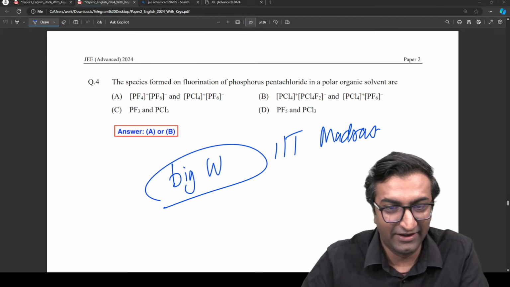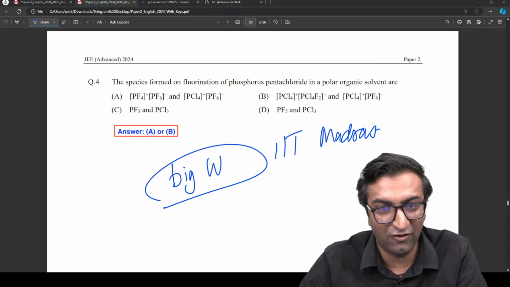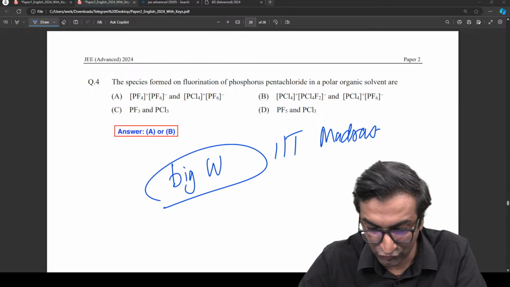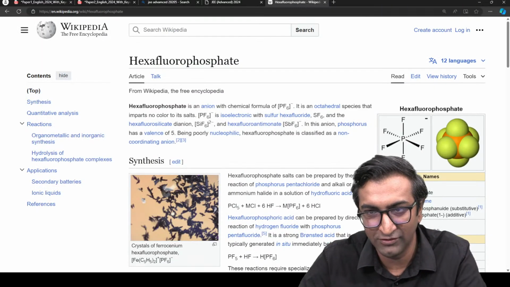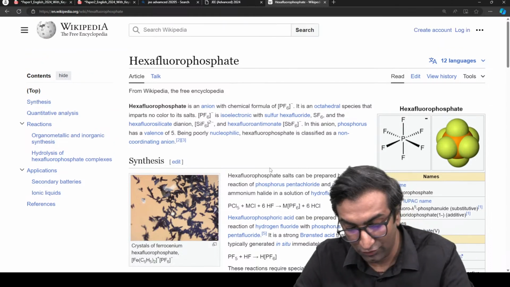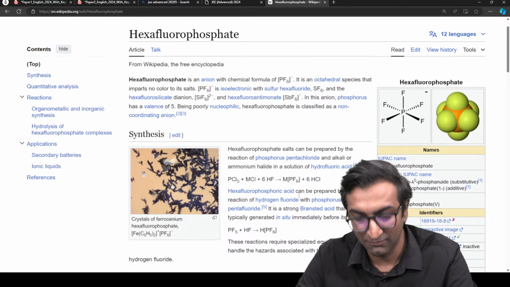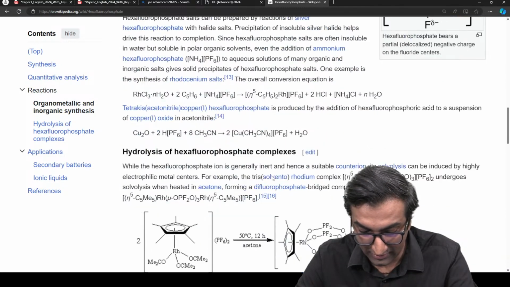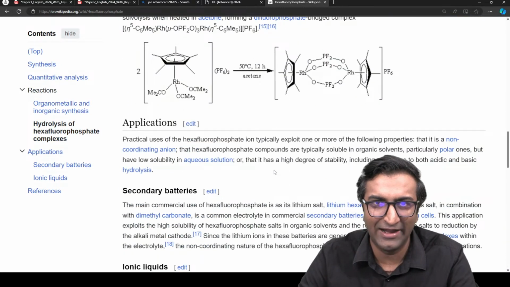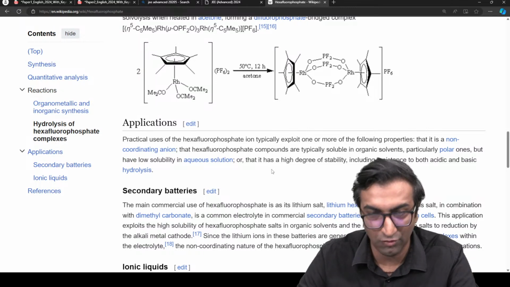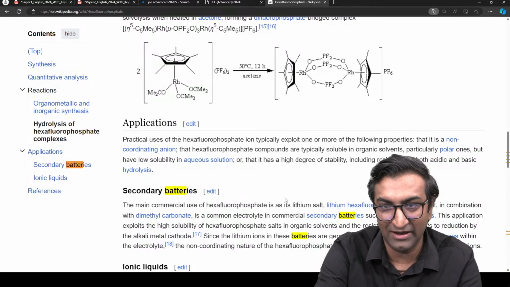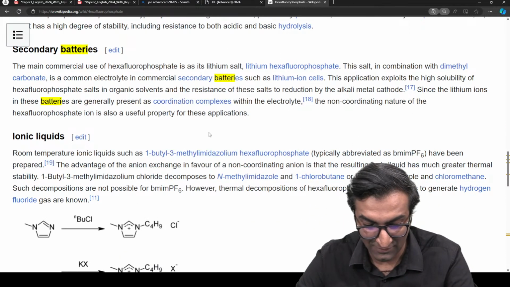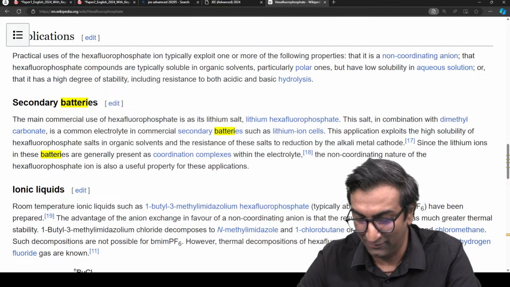Okay, yeah, great. Here, let me show you the Wikipedia of PF6 minus, okay? I like the community so much, right? You have such amazing students. And I'm not just saying this just to butter you up. Hexafluorophosphate, right? Here is PF6 minus. I'm pretty sure there's some prof in IIT Madras or at some IITs or IISc जो batteries पे काम कर रहा है. इसलिए उनको इसके बारे में इतना मालूम है. It's used in lithium ion batteries. ठीक है, सेकेंडरी बैटरी लिथियम में यूज होता है.